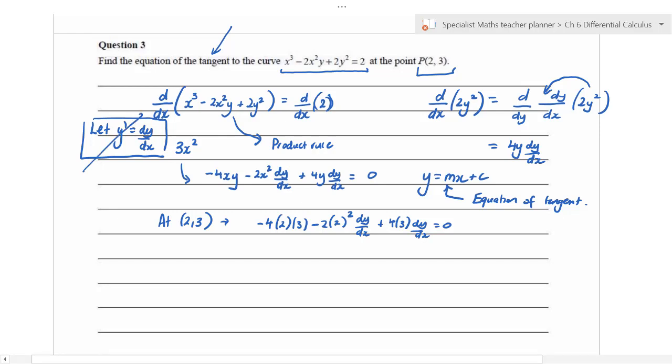What's that? We've got 6. That's minus 24. What's that? 4 minus 12 dy dx plus 12 dy dx is equal to 0. If I got that right? 2, 8, 24 minus 12.